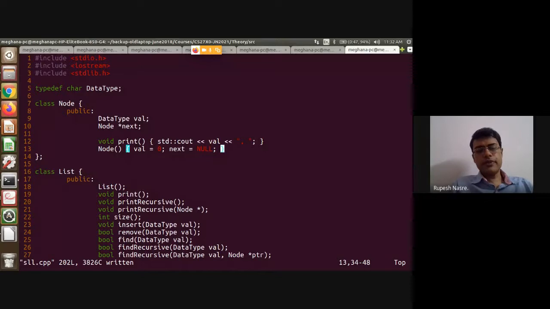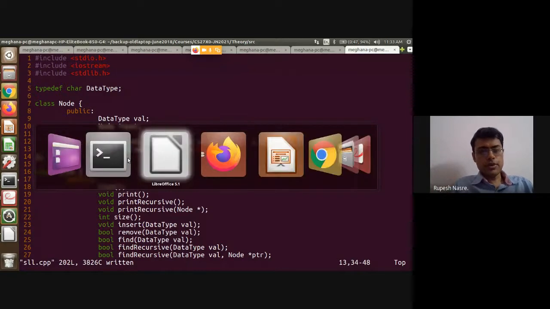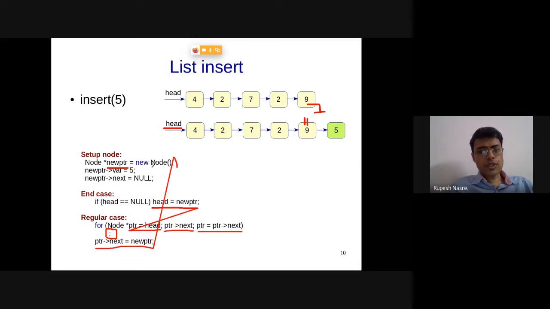so that this function will get called automatically whenever I do new node. So the constructor gets called when you do a new or define a variable of that type. So essentially, when you instantiate that class, when you create a variable of that type, the constructor is going to get called automatically. Right? In this case, I didn't define it because I'm setting up the values as soon as I do a new node. Right? So as soon as I do a new node, just right after that, I am setting its value. So I didn't define the constructor, but you can define it as a good programming practice.